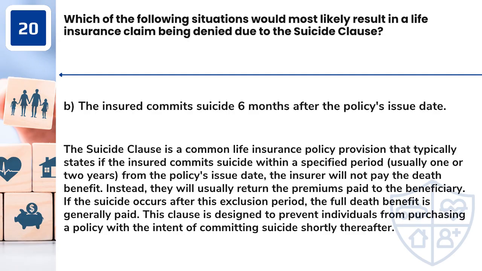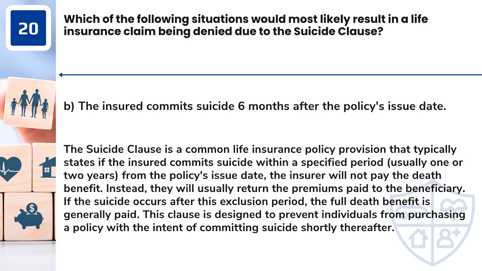Answer: B. The insured commits suicide 6 months after the policy's issue date. The suicide clause is a common life insurance policy provision that typically states if the insured commits suicide within a specified period, usually 1 or 2 years, from the policy's issue date, the insurer will not pay the death benefit. Instead, they will usually return the premiums paid to the beneficiary. If the suicide occurs after this exclusion period, the full death benefit is generally paid. This clause is designed to prevent individuals from purchasing a policy with the intent of committing suicide shortly thereafter.